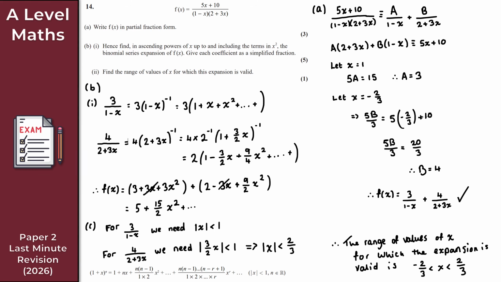As I mentioned in the introduction, right, we didn't quite cover absolutely everything. We are missing a question on vectors and arithmetic series, recurrence relations, sigma notation. So those two kind of like big topics there are the only thing that are really missing here. So I am hoping that this video here will help in your last minute revision for paper 2.